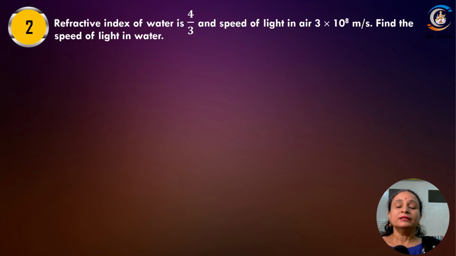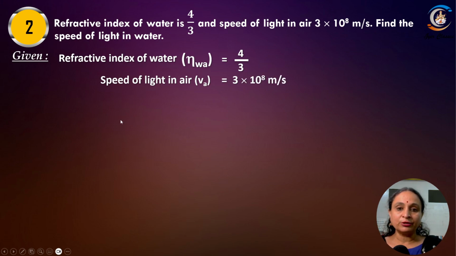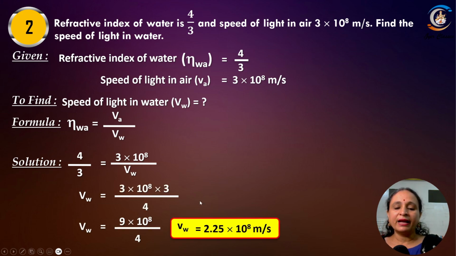The next question we have: the refractive index of water is 4 by 3 and speed of light is 3 into 10 to the power of 8 meters per second. Find the speed of light in water. Refractive index of water with respect to air is given as 4 by 3. Speed of light in air is given as 3 into 10 to the power of 8 meters per second. Find the speed of light in water: put the formula, substitute the values. Mu is equal to 4 by 3, Va is equal to 3 into 10 to the power of 8. Velocity of light in water, just calculate, it becomes 2.25 into 10 to the power of 8 meters per second. Right? Calculation is correct, right? Okay, note it down.